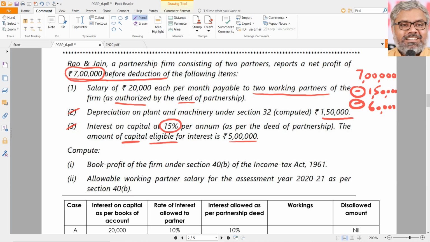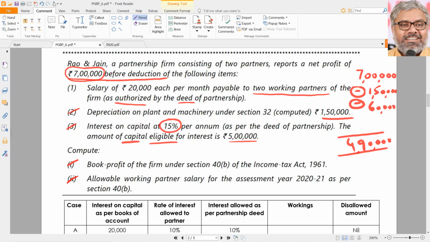That means how much is book profit? According to this calculation, how much is book profit? That was question number 1: compute book profit. So 7 lakhs minus 1,50,000 minus 60,000. That comes to 4,90,000 book profit.